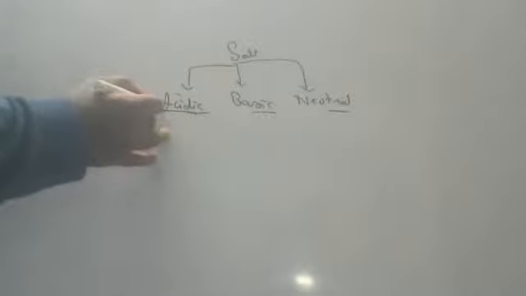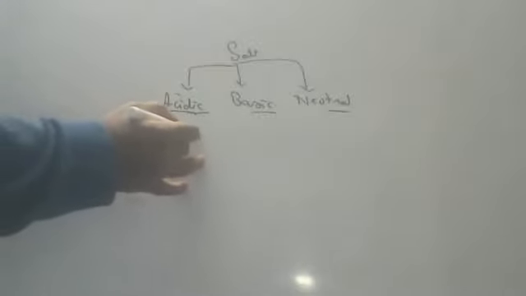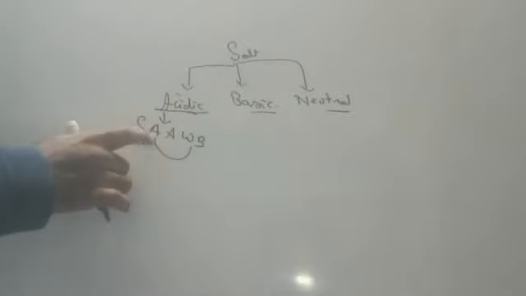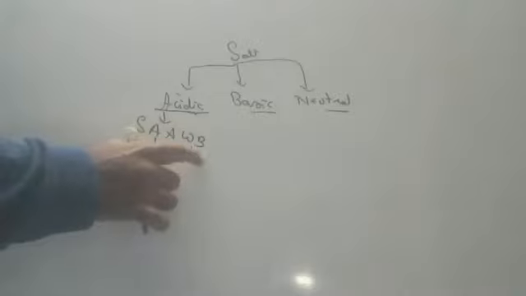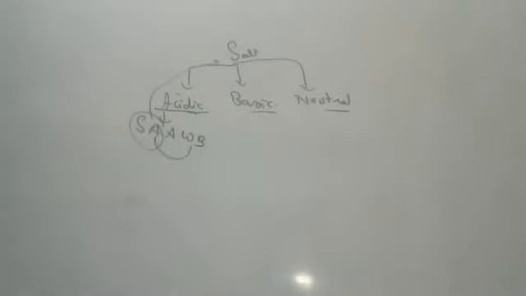Any salt which is formed from a strong acid and a weak base is an acidic salt. Children, acid plus base gives salt plus water. Because the acid is strong, you get an acidic salt. Strong acid and weak base, you will get acidic salt. Okay, children. Next one.